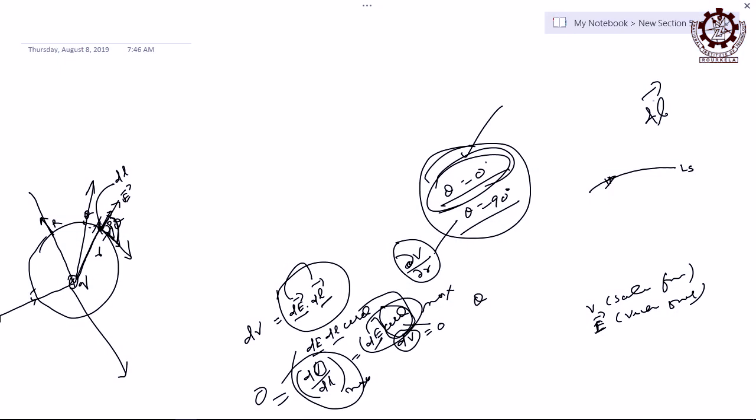If you take a small segment dl here, it is a level surface, the scalar quantity potential is the same throughout. So if you take a small length, that is also the same, it does not matter whether it is small or big. Throughout the surface, wherever you travel from one point to another, what is the change in potential? No change, everywhere it is constant.